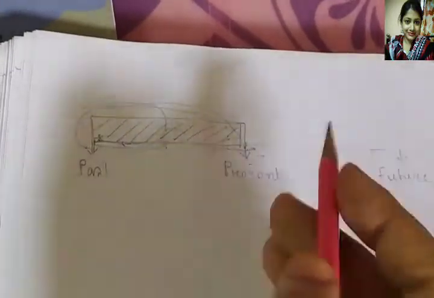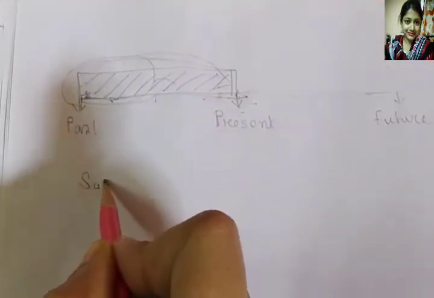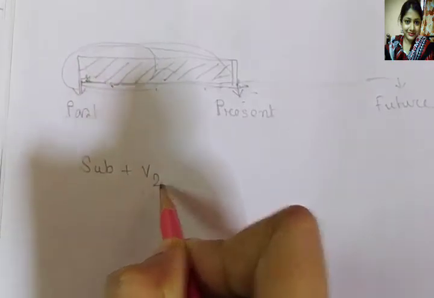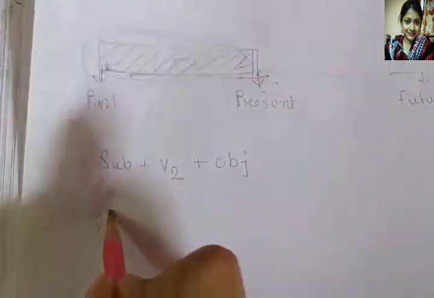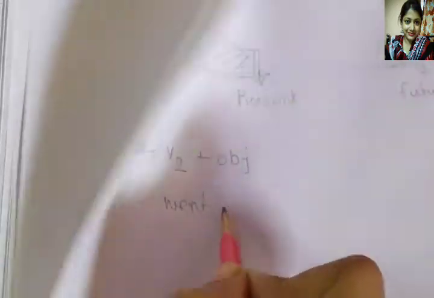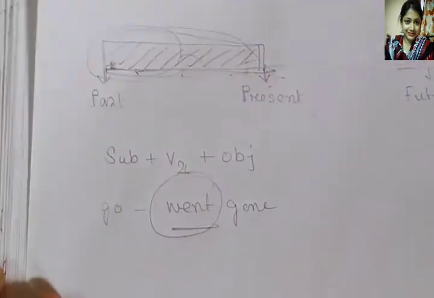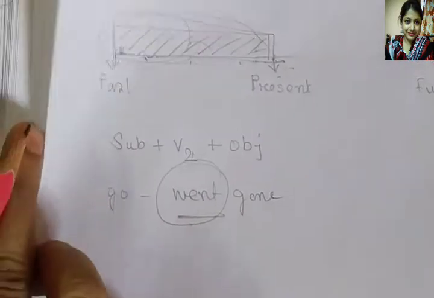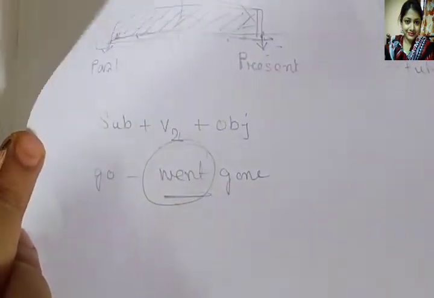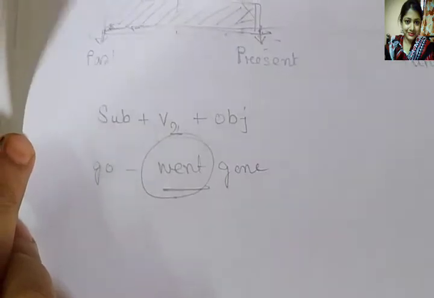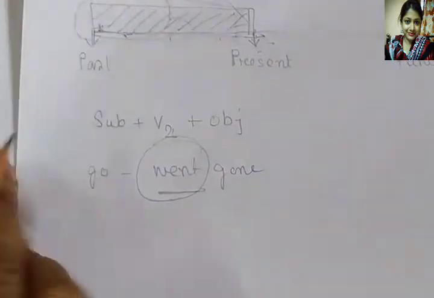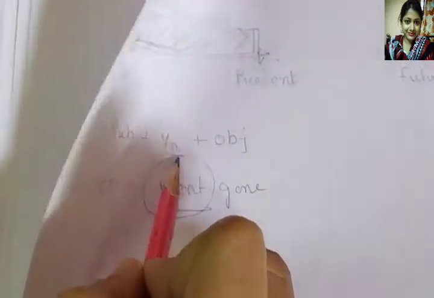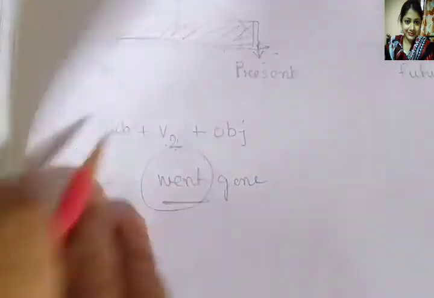So the formula of simple past tense is subject plus verb second form plus object. Verb second form means go, went, gone. So here you can apply this verb second form. Break, broke, broken. Broke is applied here. Dance, danced, danced. Danced is applied here. Buy, bought, bought. Bought is applied here. Forget, forgot, forgotten. Forgot you can apply as the verb second form of simple past tense. Okay.